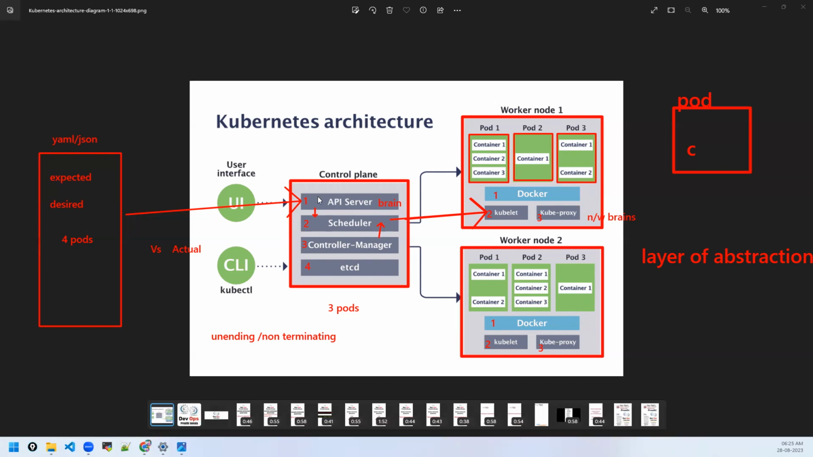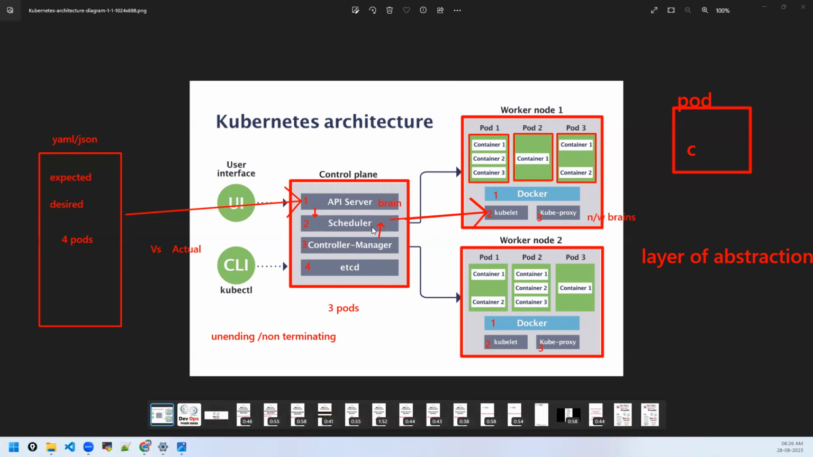API server will validate your manifest file and it will give instructions to scheduler. Scheduler has intelligence to calculate the resources on worker node 1, worker node 2, like which node has got what resources, on which node it should deploy the pod and at what time. This kind of calculation or intelligence scheduler has got, right? The scheduler can give instructions to kubelet to do this, but that's the first time.